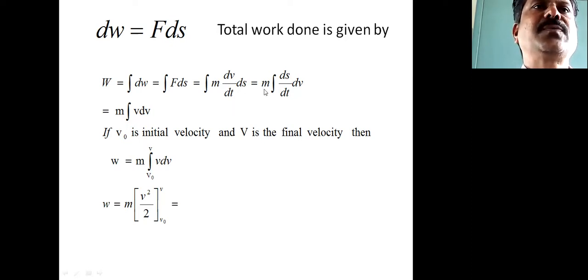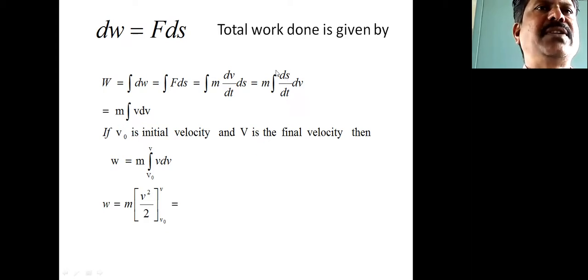Here I am interchanging: m times the integral of ds by dt into dv. ds by dt is nothing but velocity.